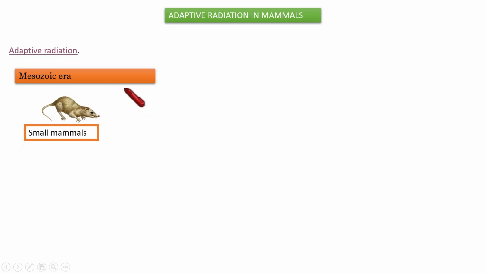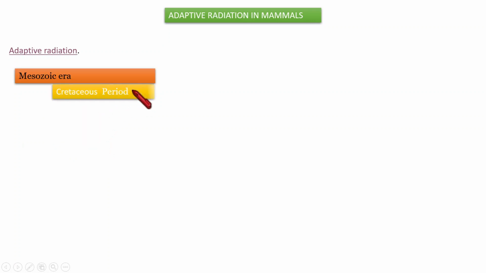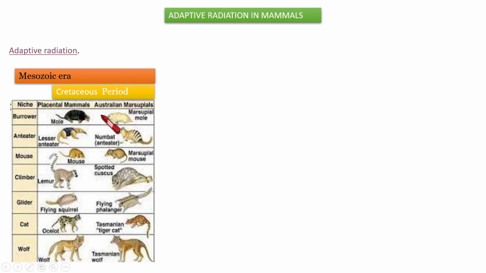By the end of this Mesozoic era, that means during the Cretaceous period, the demarcation started between placental mammals and marsupial mammals. So that demarcation started from the Cretaceous period, by the end of the Mesozoic era.